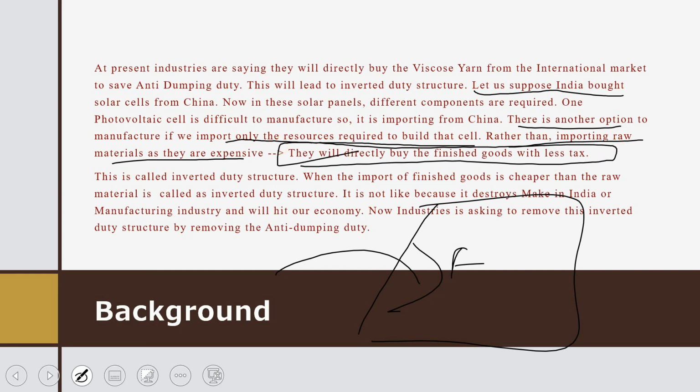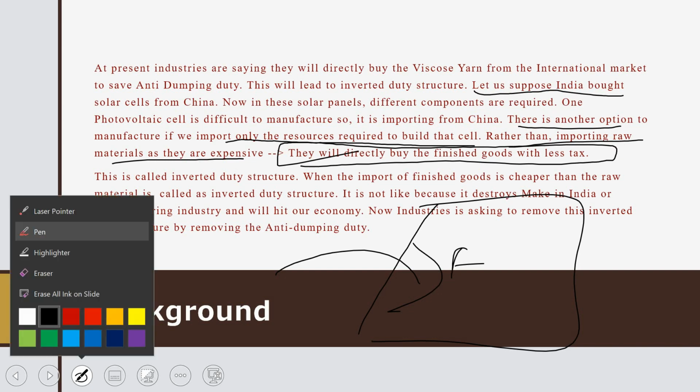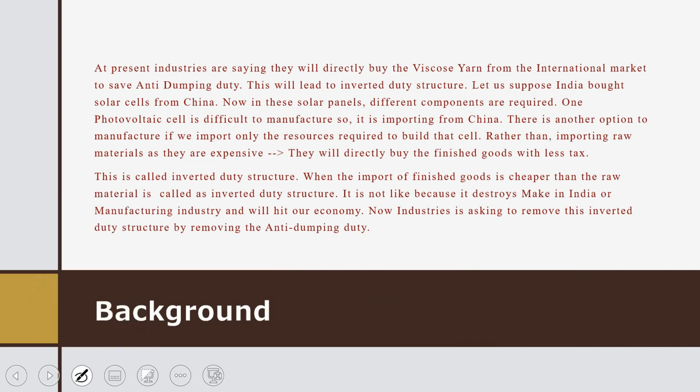Okay, I think you are understanding it better now. They are not importing the resources, because on importing the resources they have to pay anti-dumping duty. To overcome this, they are saying that now we will import finished goods directly. Okay, this is called an inverted duty structure: when the import of finished goods is cheaper than the raw material.